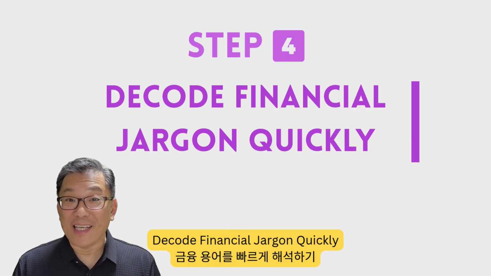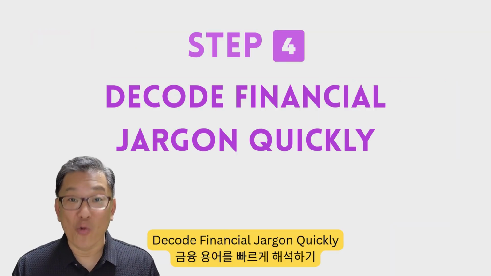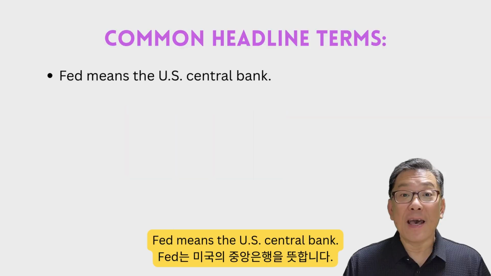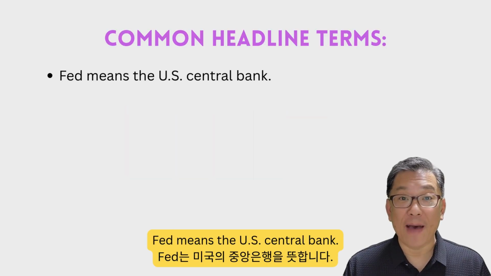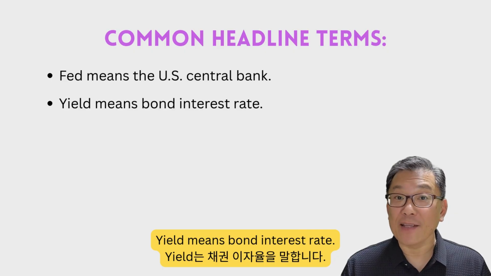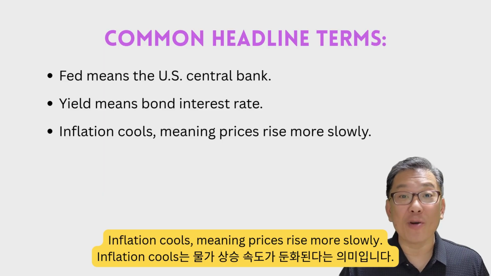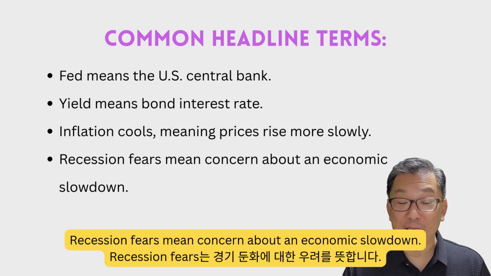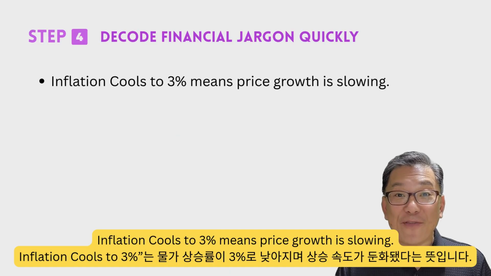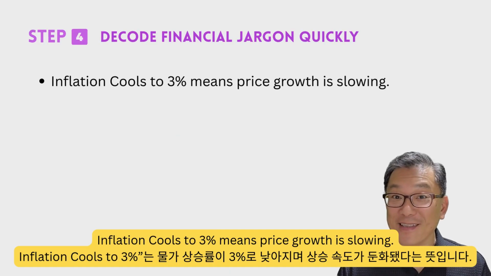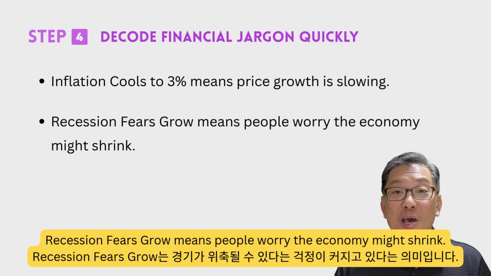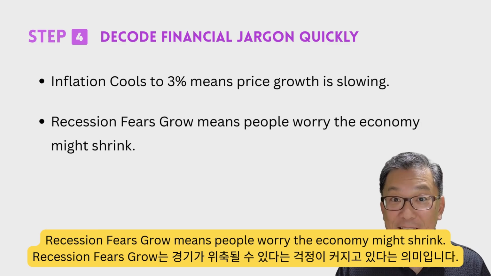Step 4, decode financial jargon quickly. Common headline terms: Fed means the US central bank. Yield means bond interest rate. Inflation cools, meaning prices rise more slowly. Recession fears mean concern about an economic slowdown. Examples: "Inflation cools to 3%" means price growth is slowing. "Recession fears grow" means people worry the economy might shrink.